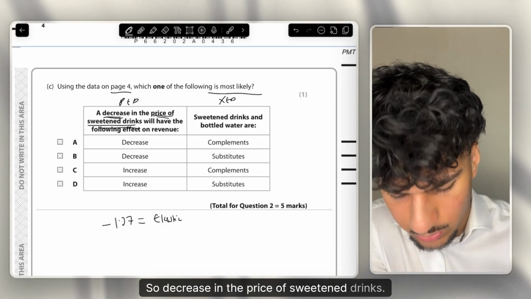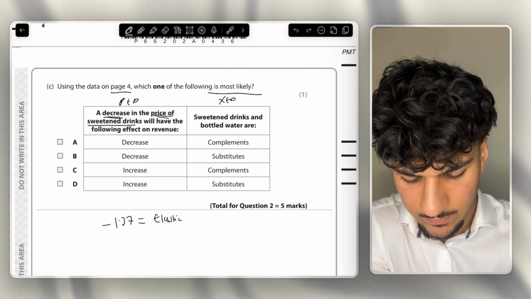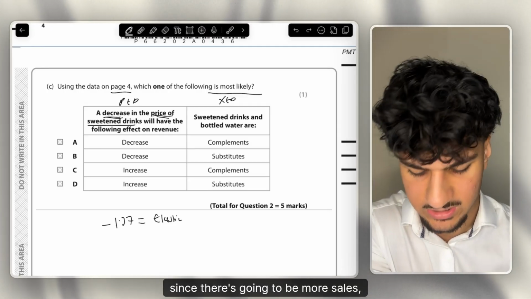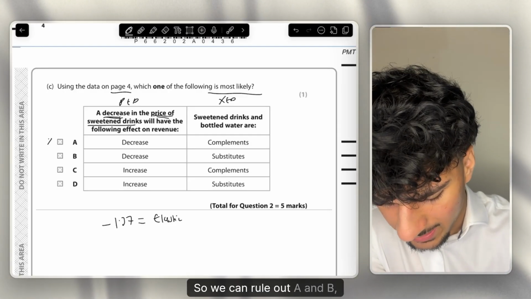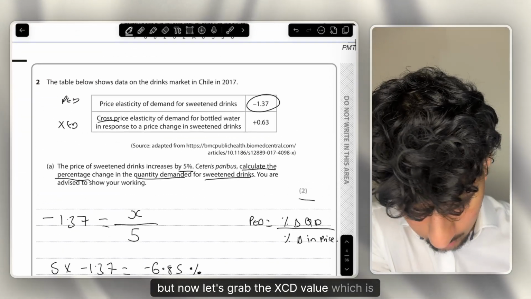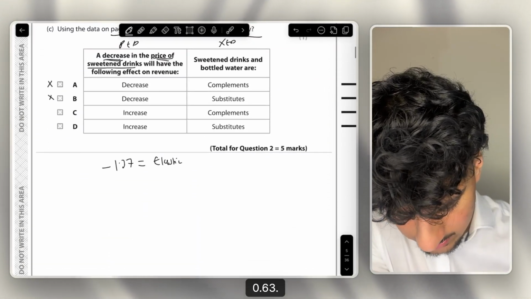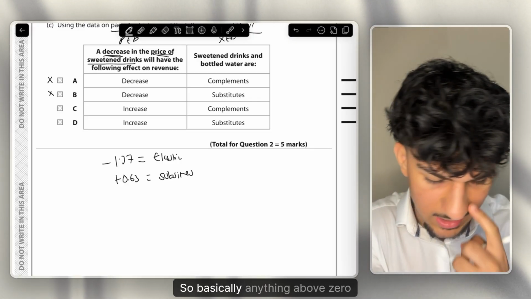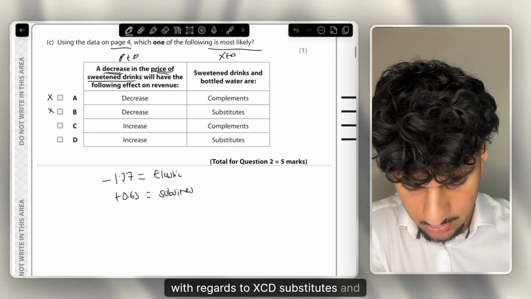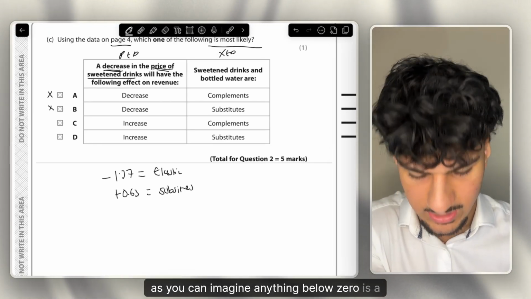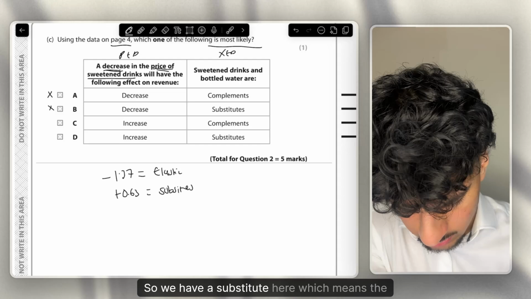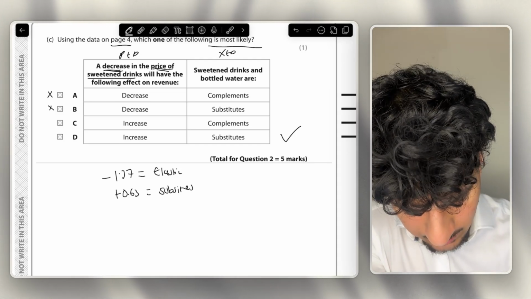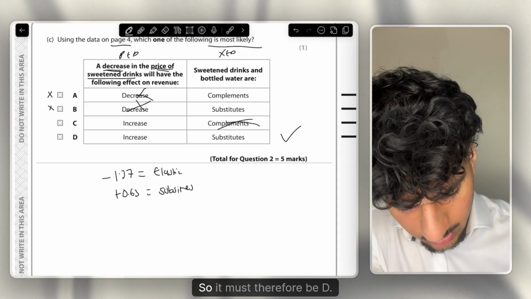A decrease in the price of sweetened drinks. What do we expect from a good with elastic demand? Of course, with a decrease in price, consumers are very responsive, so there's going to be an increase in revenue since there's going to be more sales, etc. So we can rule out A and B, but now let's grab the XED value, which is plus 0.63. Since it is a positive value, this would be a substitute. Basically anything above 0 with regards to XED is a substitute, and as you can imagine, anything below 0 is a complement. So we have a substitute here, which means the answer must be D, because it's not a complement and it's not either of these two.